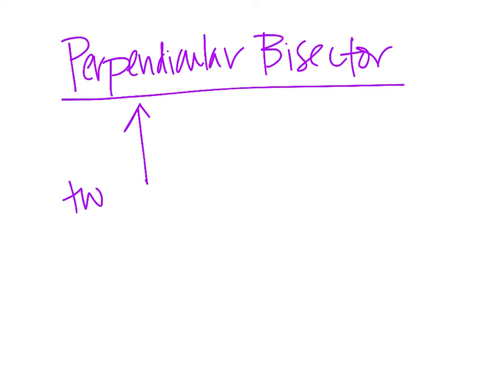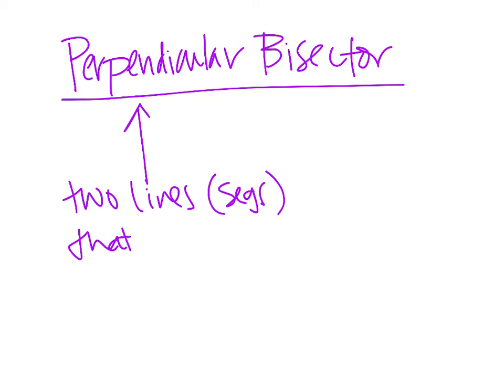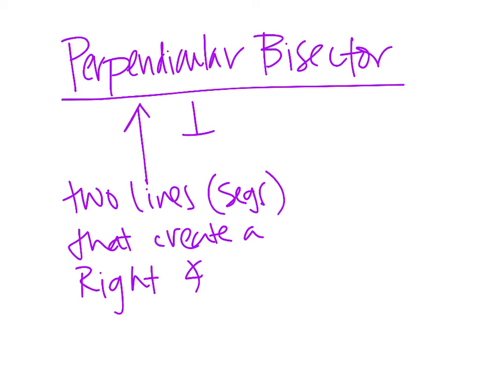So it's two lines or line segments that create a right angle. And the symbol is an upside down T. It'll be two lines or line segments or rays. And when it says two lines or line segments are perpendicular, it means that they make a right angle.